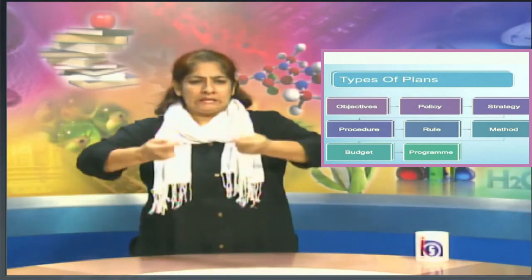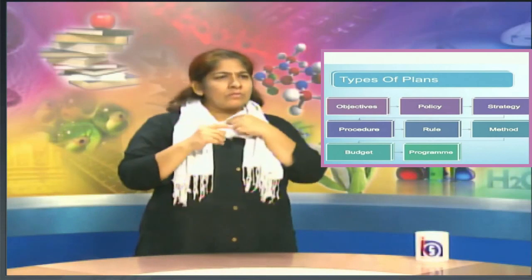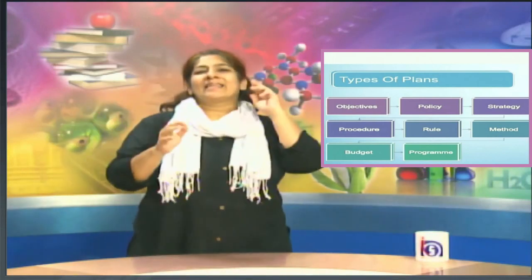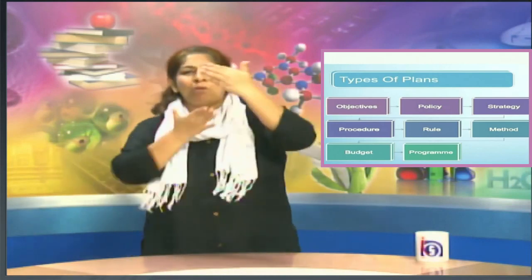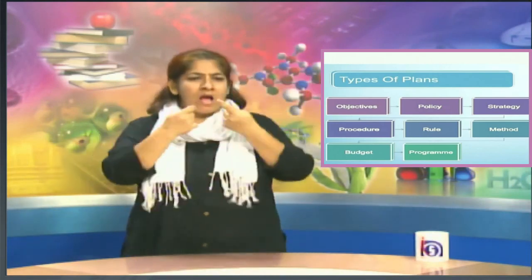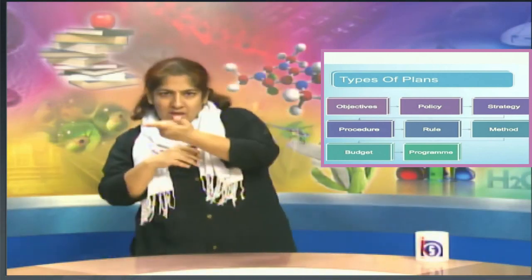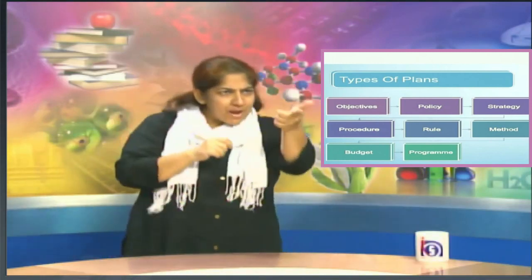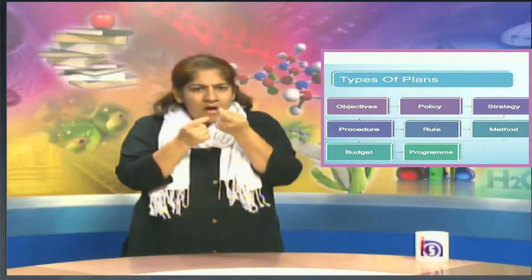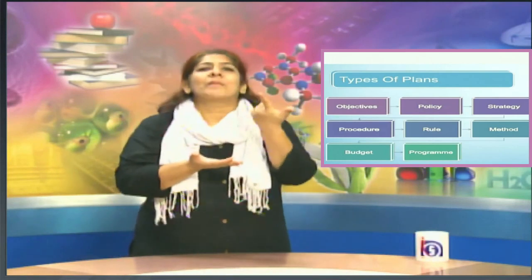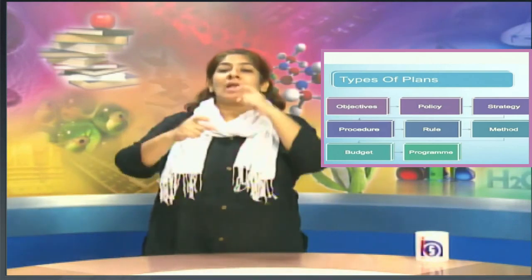The next is budget, that is also important in planning. For any work we do, a proper budget is required. For any expenditure we need money: we have to buy food, pay for electricity, pay for different works. There is expenditure, and the budget is allocated for a particular work.